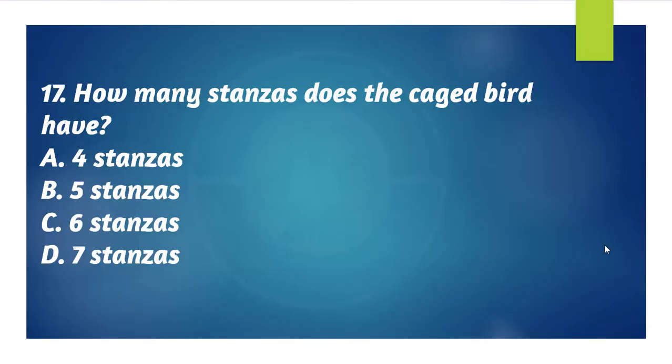Question 17. How many stanzas does the caged bird have? A. 4 stanzas, B. 5 stanzas, C. 6 stanzas, and D. 7 stanzas. The answer to this question is C. 6 stanzas.